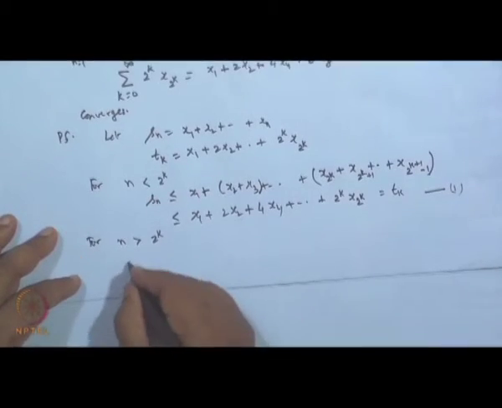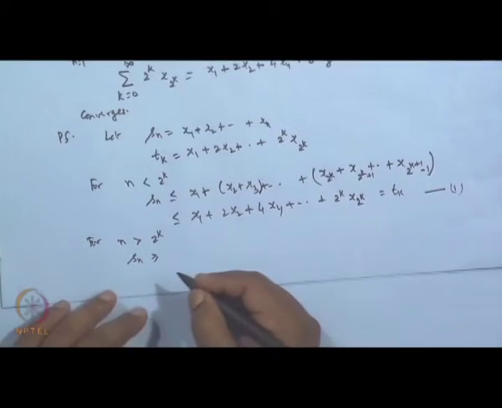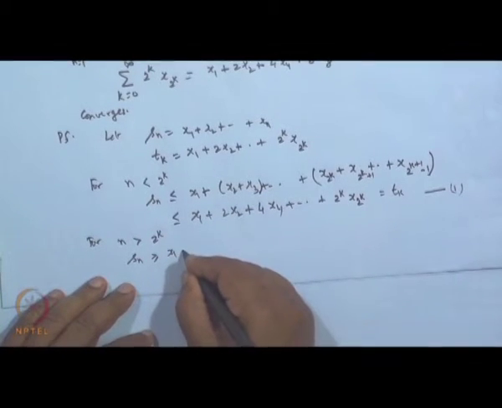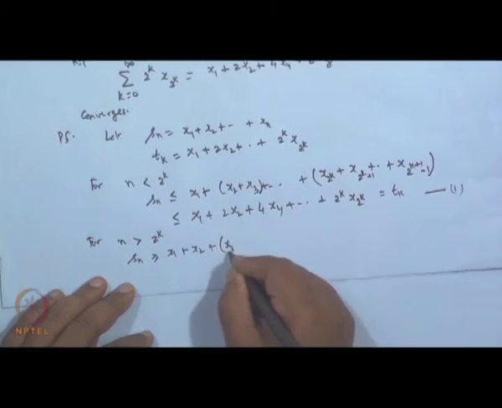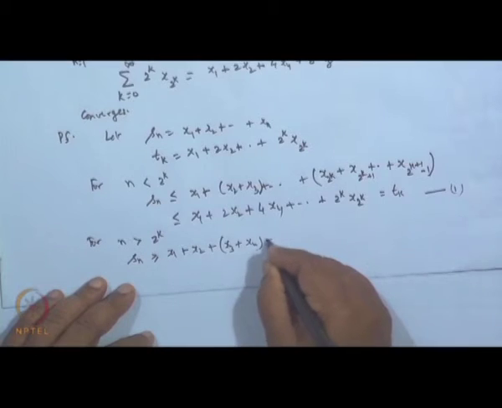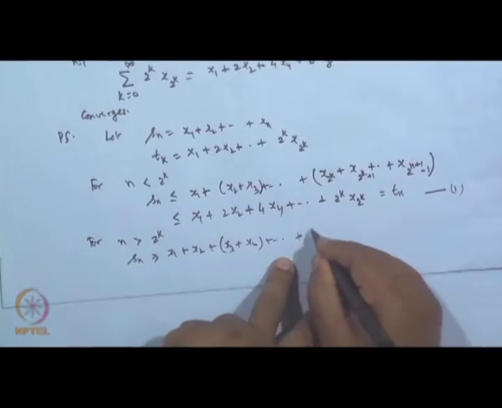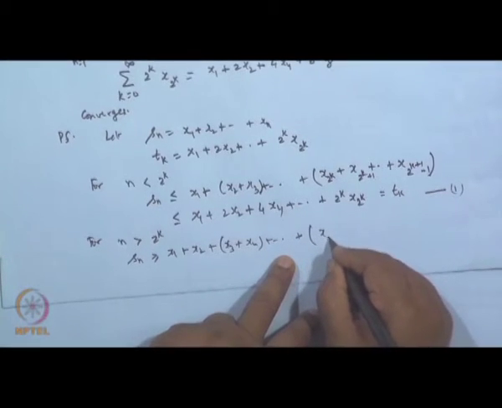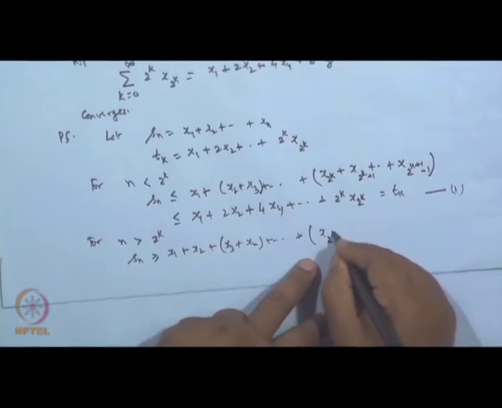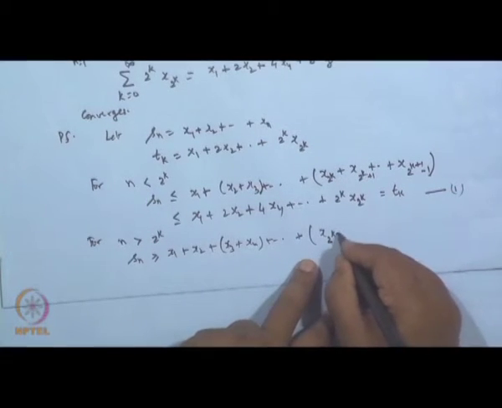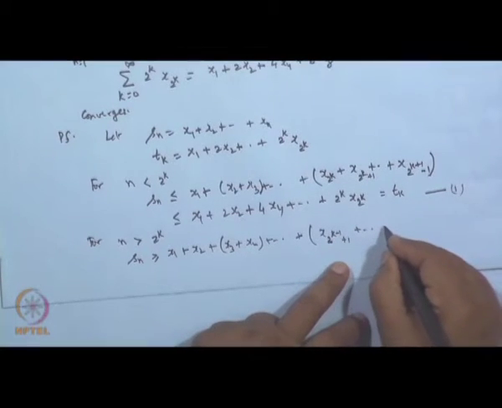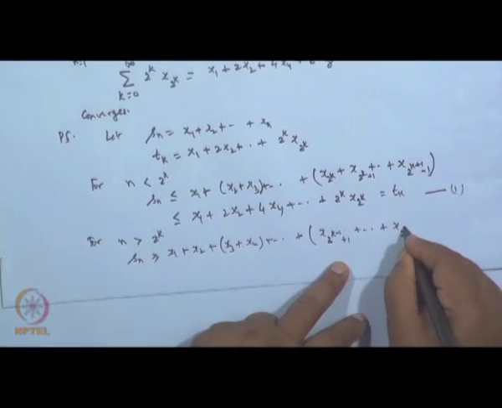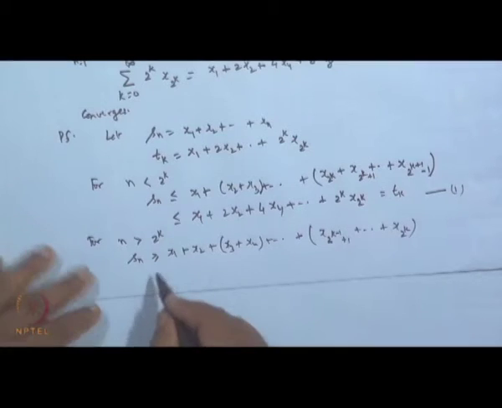S n can be written as greater than or equal to x 1 plus x 2, and then combine the term x 3 plus x 4 like this, and the last term starts with x 2 to the power k minus 1 plus 1, and goes up to x 2 to the power k. So, this is greater than or equal to